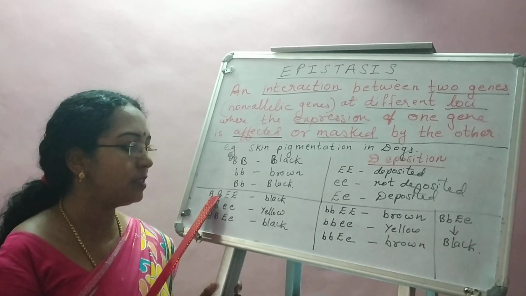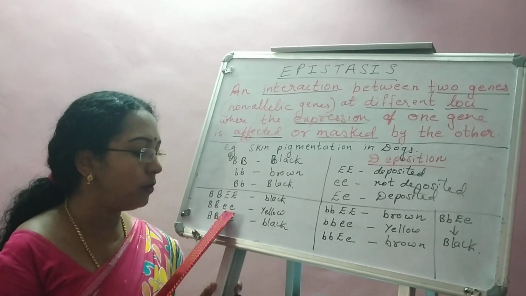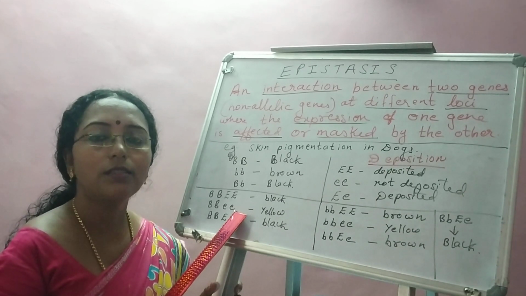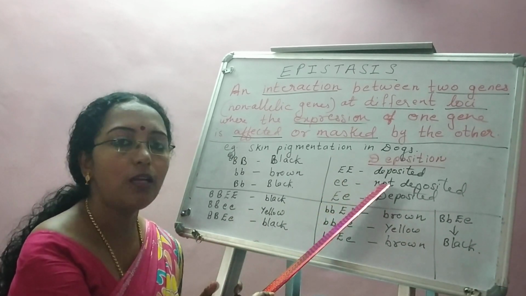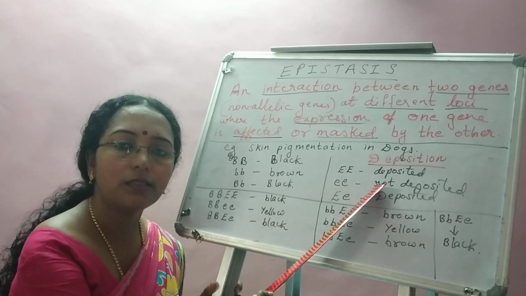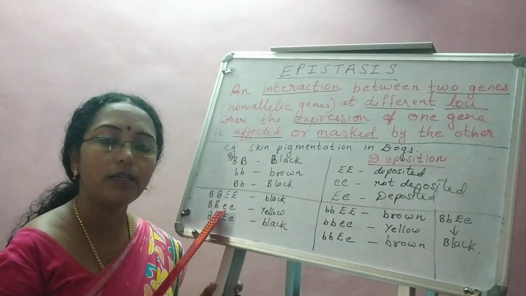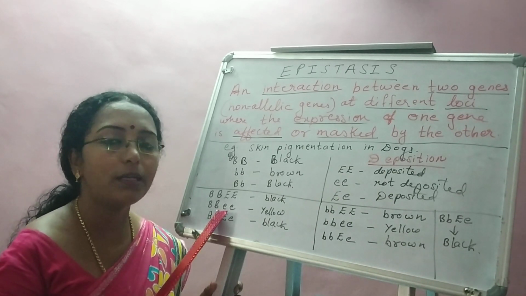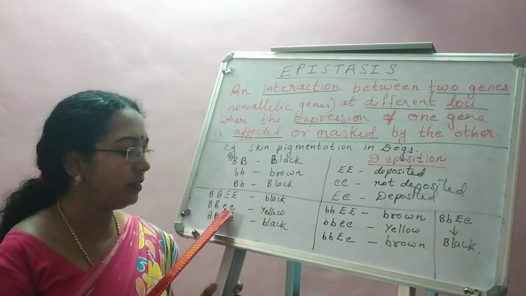Fine. If capital B is there, it has to produce a black color. But what about the deposition gene? It is recessive. So, if it is recessive, the pigment will not be deposited. So, even if capital B is there, the dog will not have a black color. It is producing but not getting deposited. So, yellow tinge. So here it is clear, no?